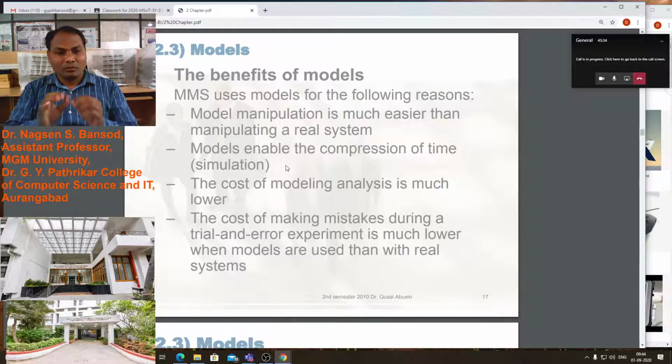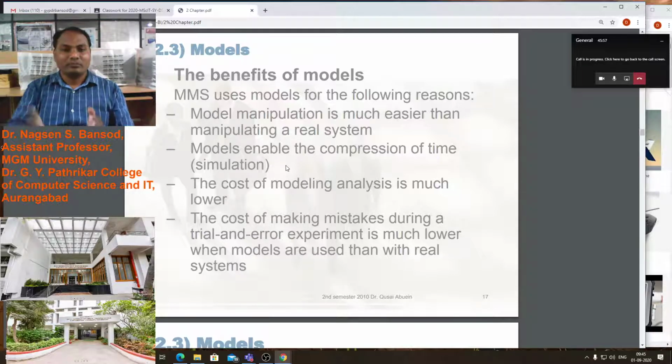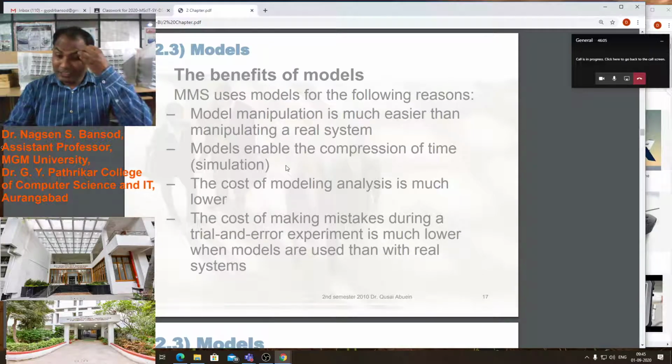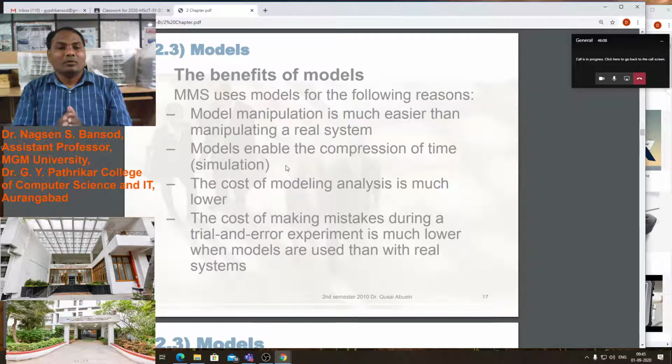So friends, we need modeling. This is very beneficial to the company, so that we can avoid a very big problem if there is a failure in that model. Rather than developing the product directly, we take the help of a model to develop the product. We experiment on the model before developing the product.